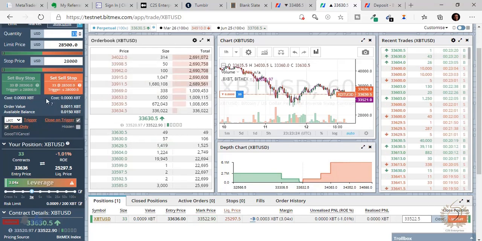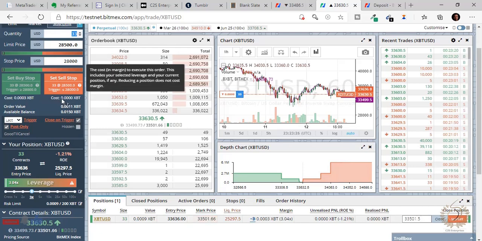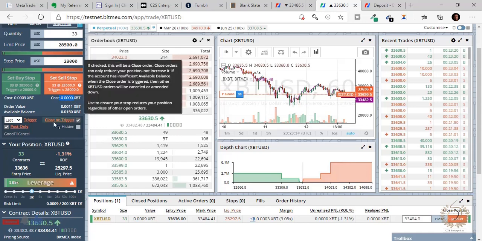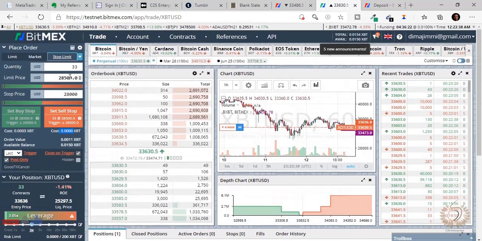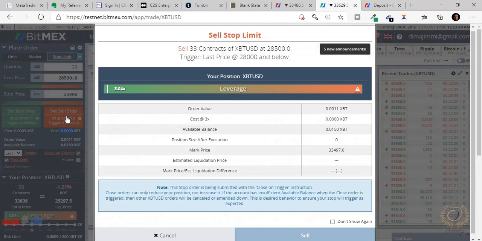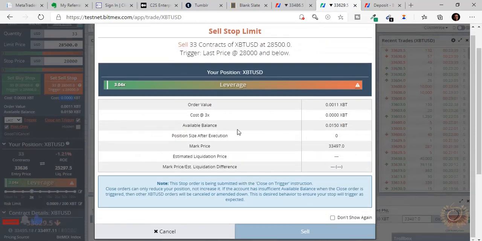Because this is a stop limit, it's not going to cost you anything. You're just basically closing your active position already. That's why you're seeing 0 USDT here, and that's it, guys. When you do that, you click sell stop limit, and obviously there is no estimated liquidation price.